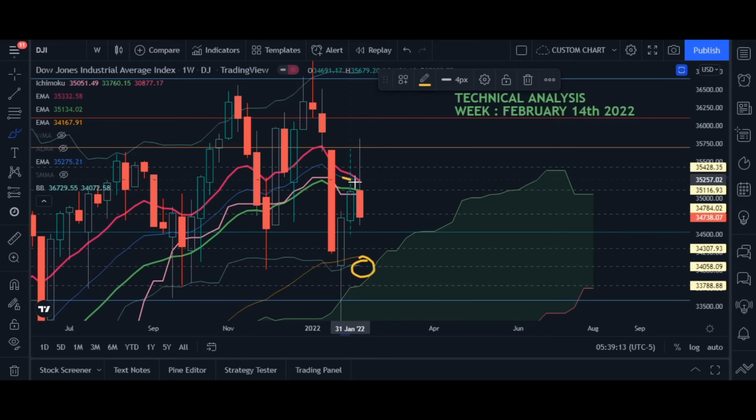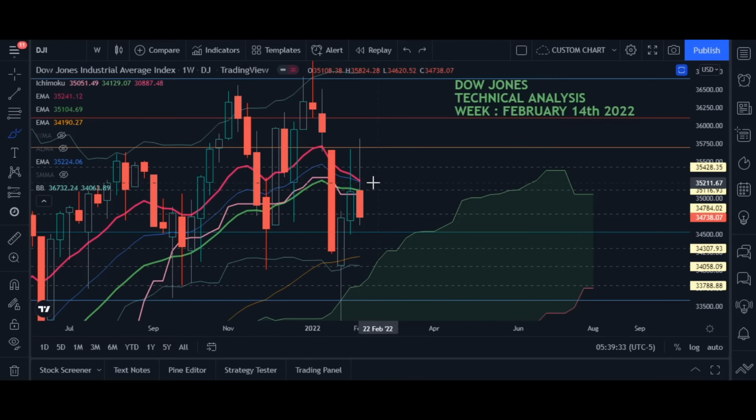This is the lower band of the Bollinger Band. This is the median of the Bollinger Band. The market has closed below the lower band and the median, which means the market is bearish. Then come the moving averages. The market has clearly closed below the moving averages, which means the market is bearish.